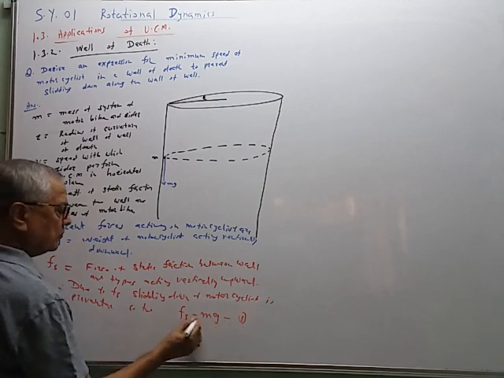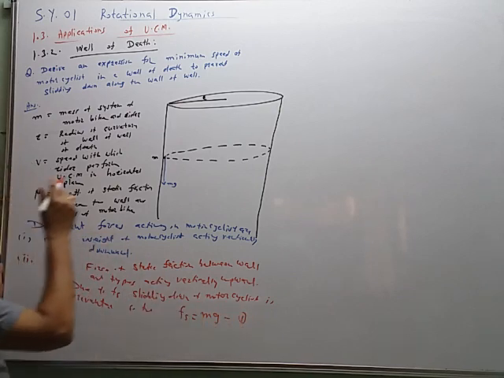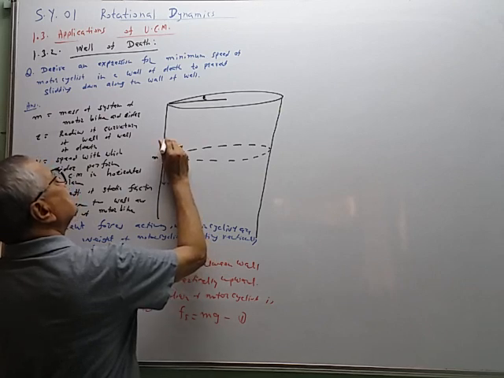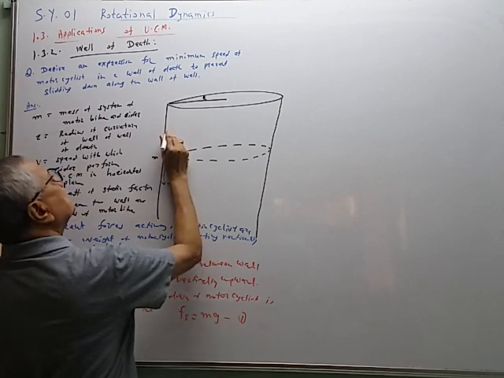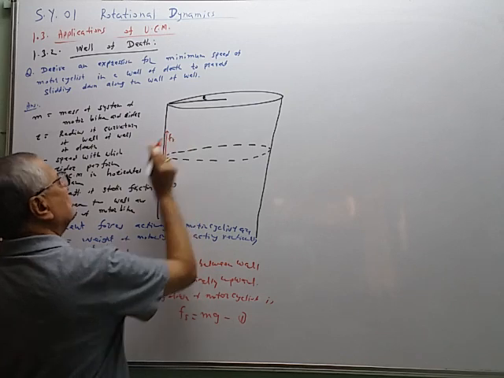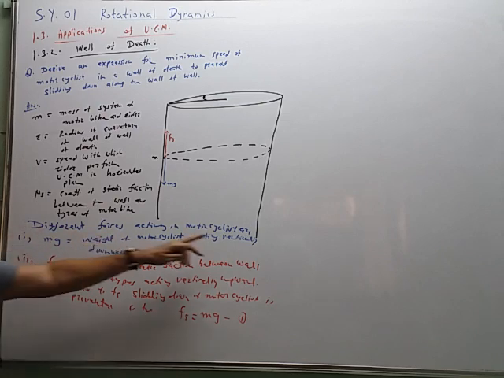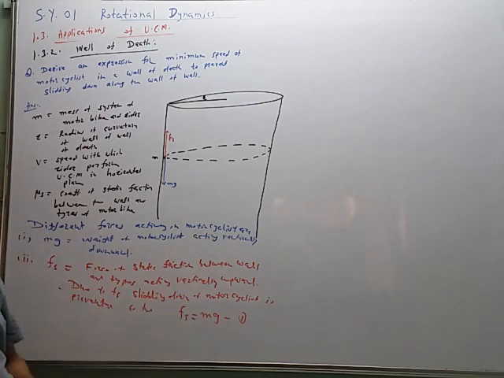This is equation 1. So Fs is in the vertical upward direction and it must be equal in magnitude. Fs is equal to mg. This is vertically downward, this is vertically upward, like this.